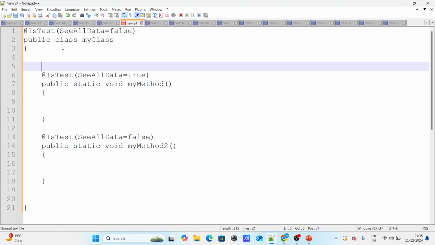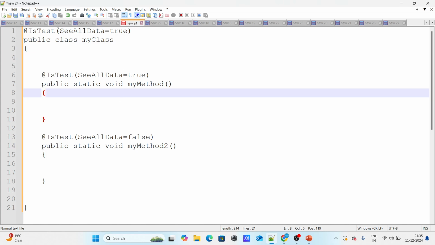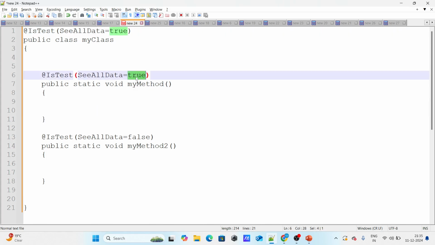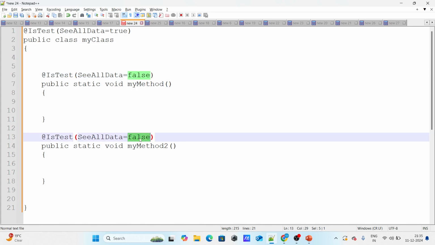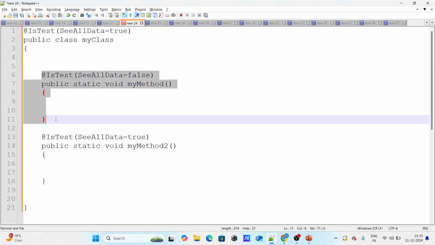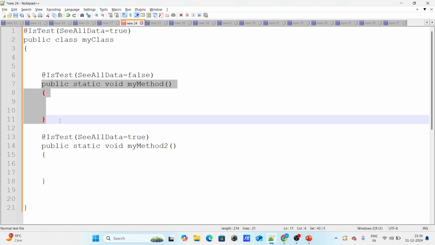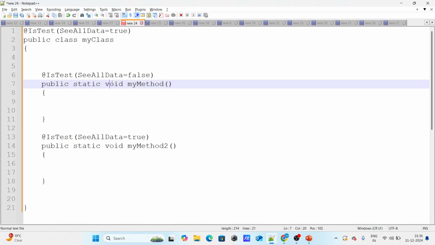One of the questions that they asked me is, let's say at the class level I have made SeeAllData equal to true for a class. This is a test class. And at the function level, for one of the methods, I have made it false, and for another method, I have made it true. They asked me, will this particular method be able to see the data of the Salesforce org itself? Basically, you are making the class level true and the function level false. So will this particular method be able to see the records of Salesforce? And the answer to this question is yes, it will be able to see.